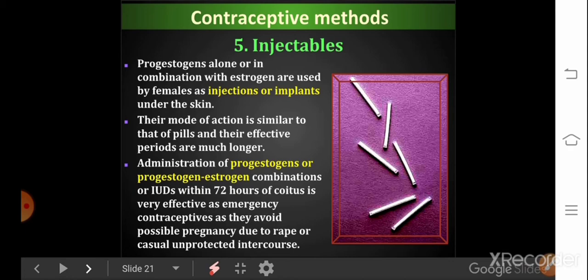In pills also the same combination of hormones will be there, and their effective period is much longer. The administration of progestogen or progestogen-estrogen combination or IUDs within 72 hours of coitus is very effective as emergency contraceptives, as they avoid possible pregnancy due to rape or other casual unprotected intercourse. For that it is very important.